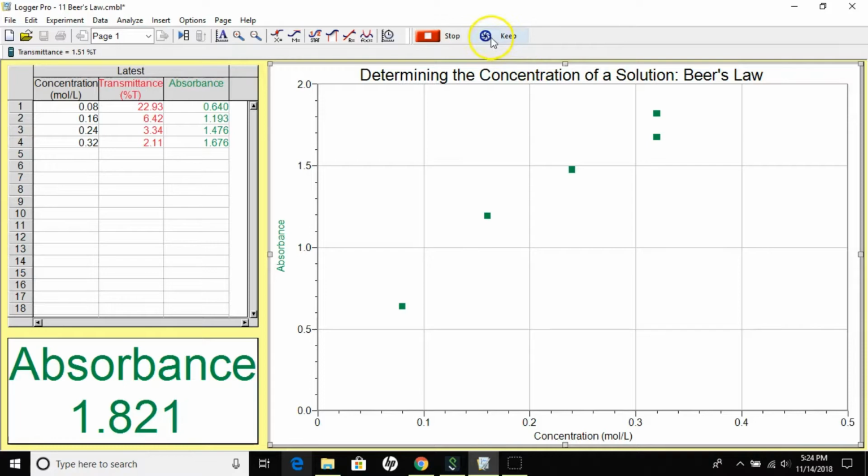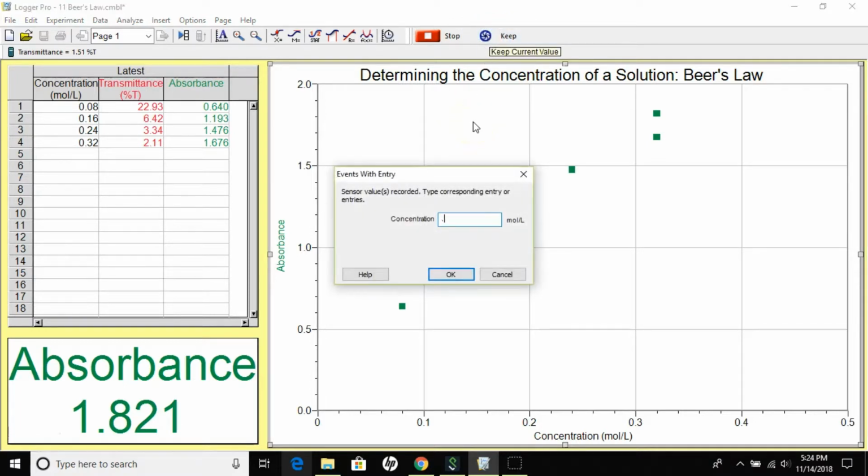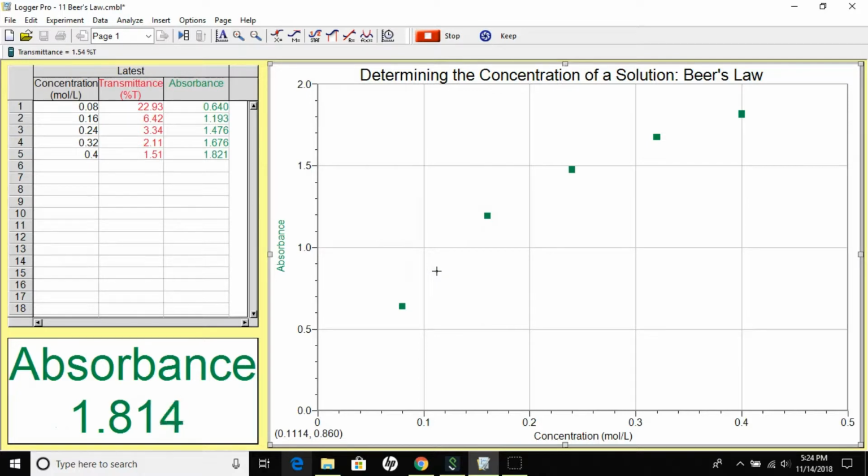Okay, looks like we've stabilized for that one too. And this one was 0.4 moles per liter. Okay, now that I've gotten all of those done, I can press Stop. And after I've pressed Stop, now we can actually analyze the data.